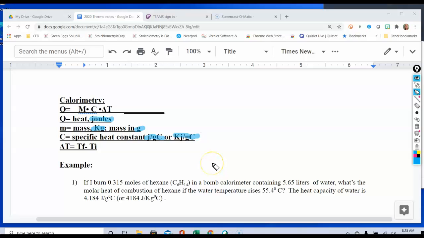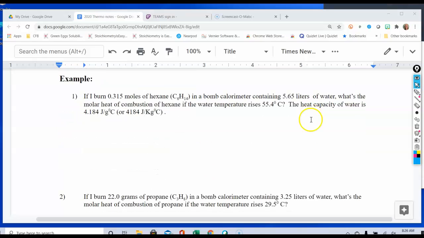Sometimes this will even be written as kilojoules over kilograms degrees Celsius, or it'll be written as joules over kilograms degrees Celsius. So you're going to need to pay attention to that unit label. And then we're always going to calculate our delta T as final temperature minus initial temperature. And so that's going to be how we're going to use that equation. So let's go ahead and see if we can relate that to some actual examples here.